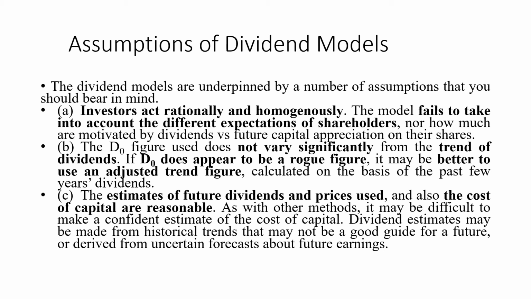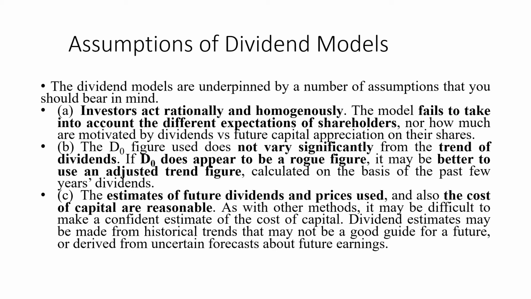And the estimates of future dividends and prices used, and also the cost of capital, are rational. As with other methods, it may be difficult to make a confident estimate of the cost of capital. Dividend estimates may be made from historical trends that may not be a good guide for the future, or derived from uncertain forecasts about future earnings. So these are certain assumptions we have to take while using the dividend model.